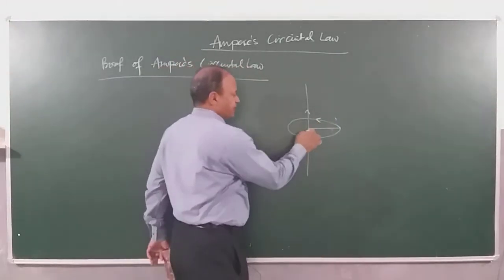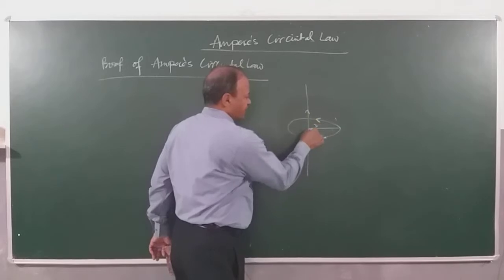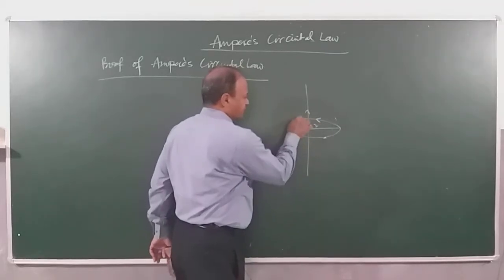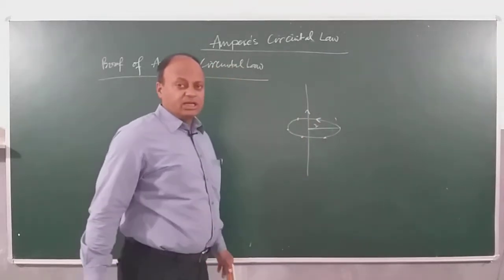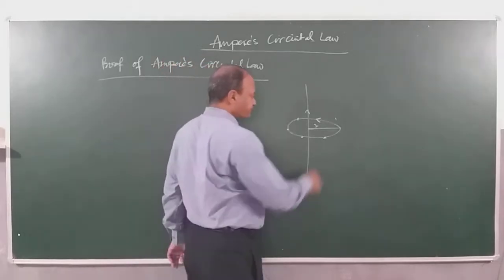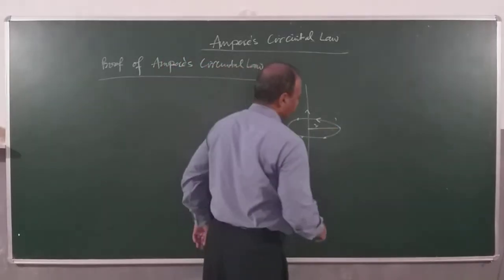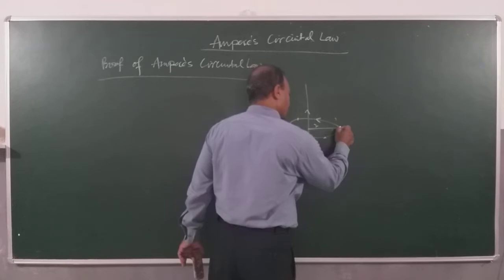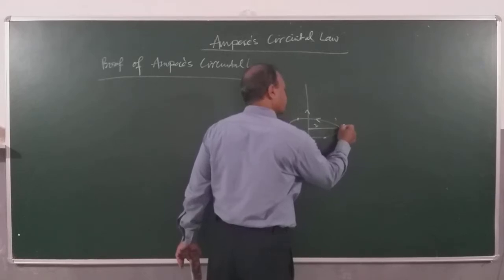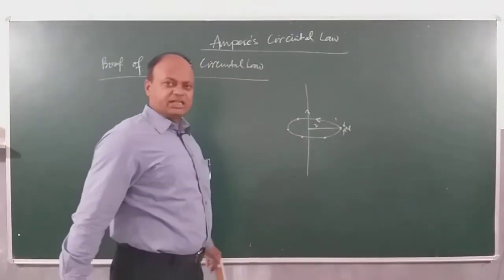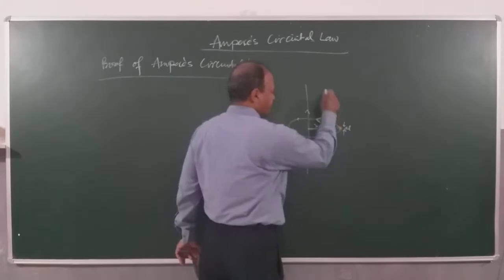Now r can be anywhere. All these points are located at what distance? r. This is also r, this is also r, this is also r, right? Now if I use the right hand rule, I consider here a small length dl of the loop. Right? At this point, the magnetic field is also directed in the what?